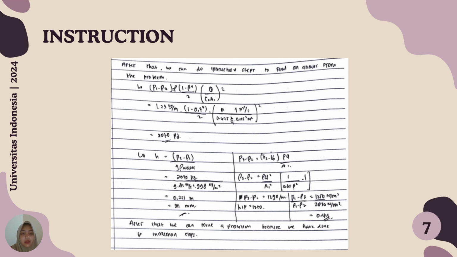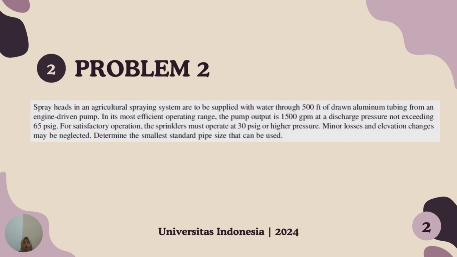And then p3 − p2 = ρ (V2 − V1) Q / A1. Then we can calculate this and find the answer 0.44. After that, we can solve the problem because we have gone through the instruction steps.